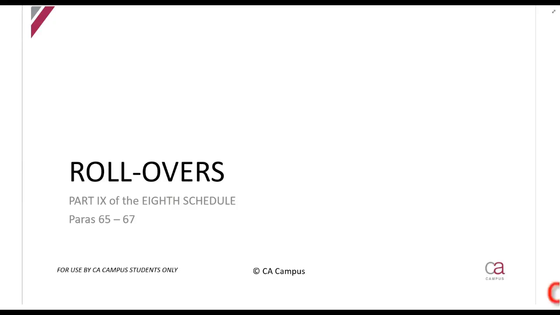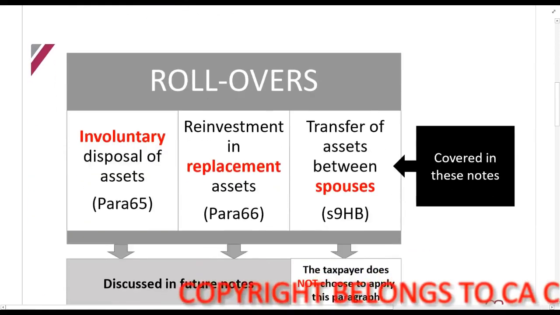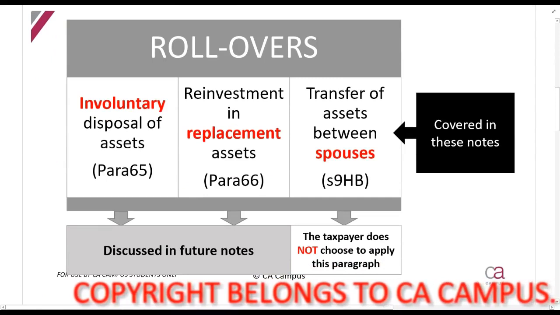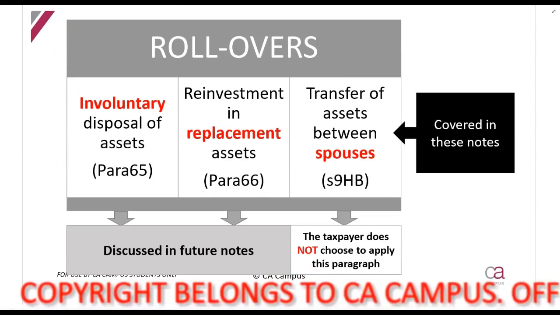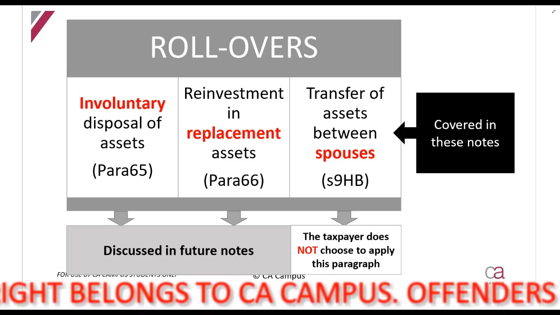We are now going to talk about rollovers. So it says paragraph 65 to 67, plus also now section 9HB. Section 9HB has replaced paragraph 67 quite recently, so be aware of it if you've studied within the last couple of years. Now, rollovers are situations in which the capital gain will be rolled over or deferred until a future period.